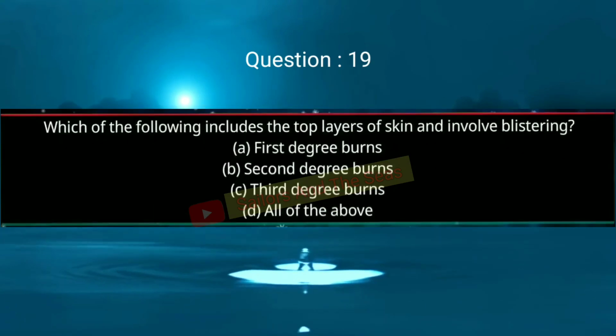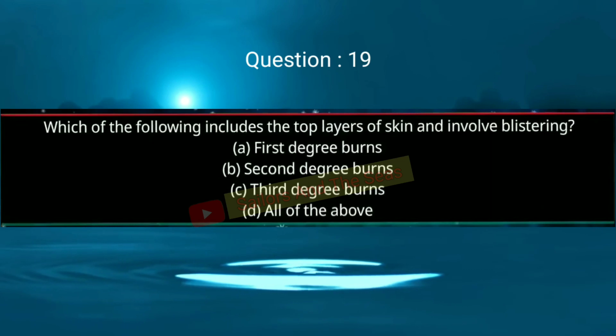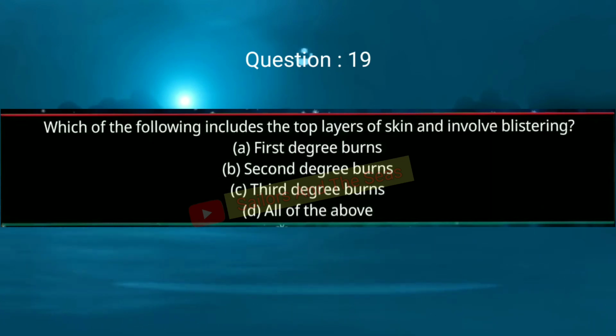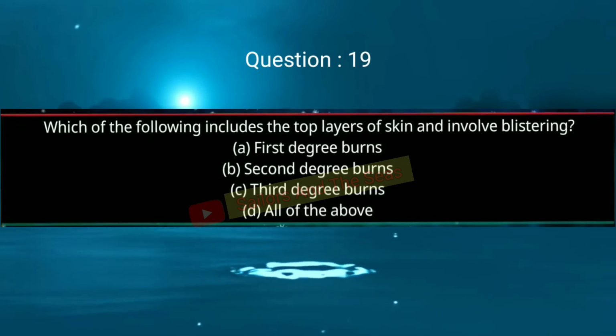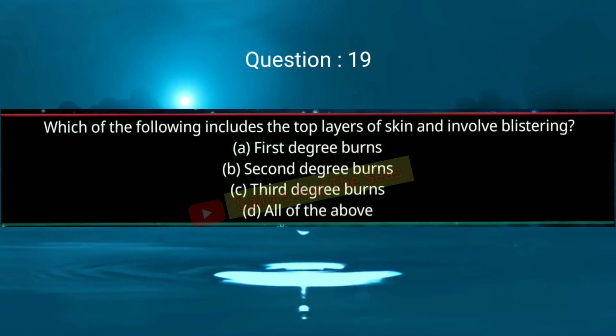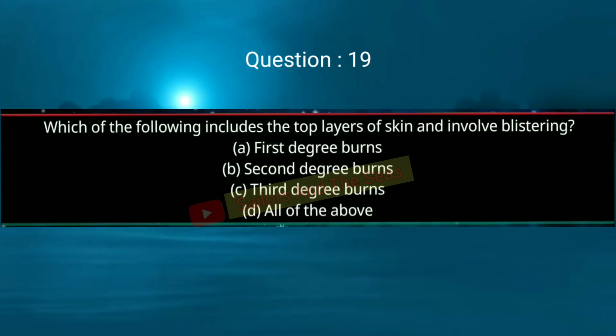Question 19. Which of the following includes the top layers of skin and involve blistering? Option A, first degree burns. Option B, second degree burns. Option C, third degree burns. And option D, all of the above. Answer will be B, second degree burns.